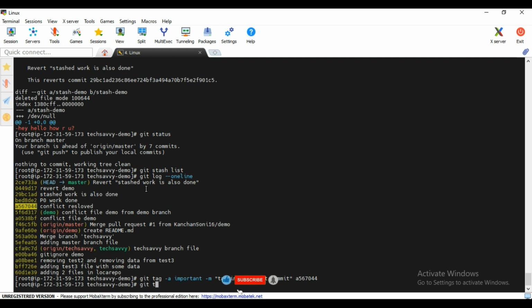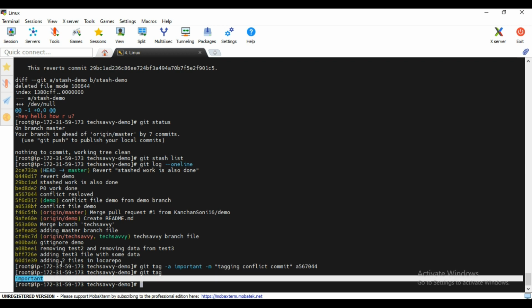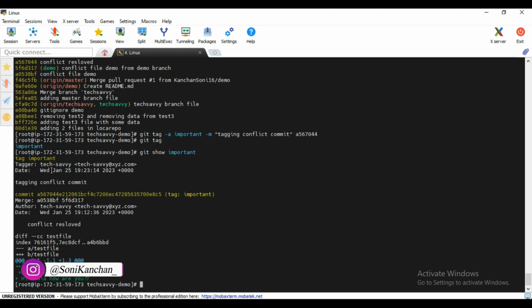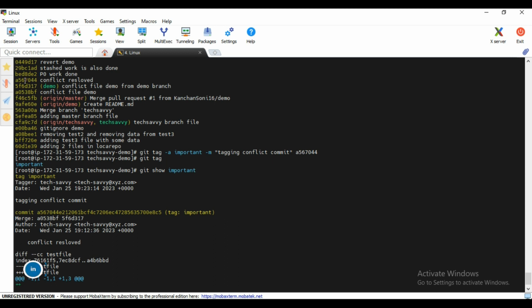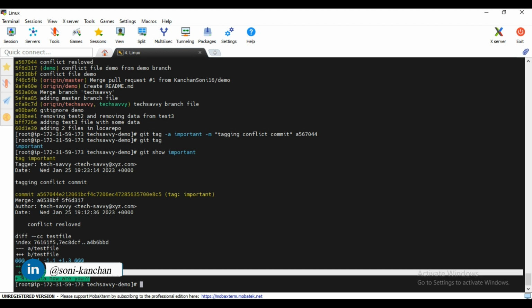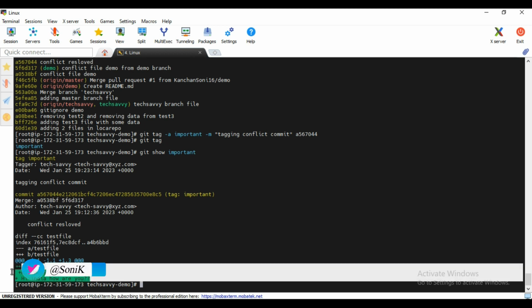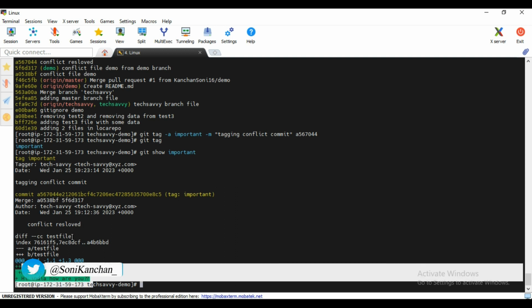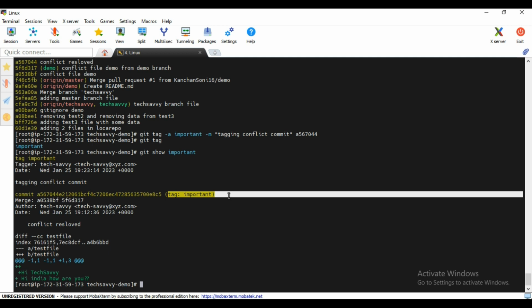Now you wanted to see which tag you have created. So git tag will give you all the list of tags you have available in your system. And if you wanted to see what important tagging you have done in this particular tag, simply type git show and tag name, like this. So it will show you have made this commit ID where you have cleared the conflict under the important tag. See, we have cleared the conflict, right? We have removed all the unnecessary changes and we have done the commit. So, and the tag is important.